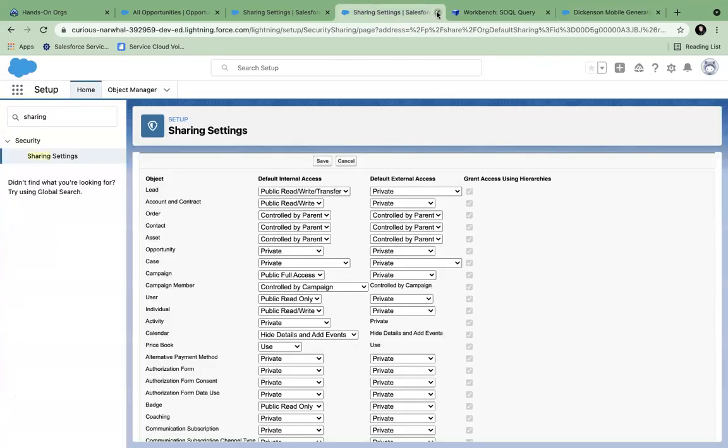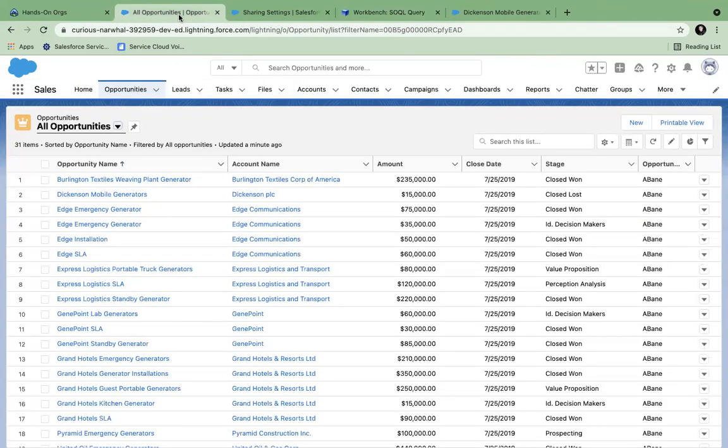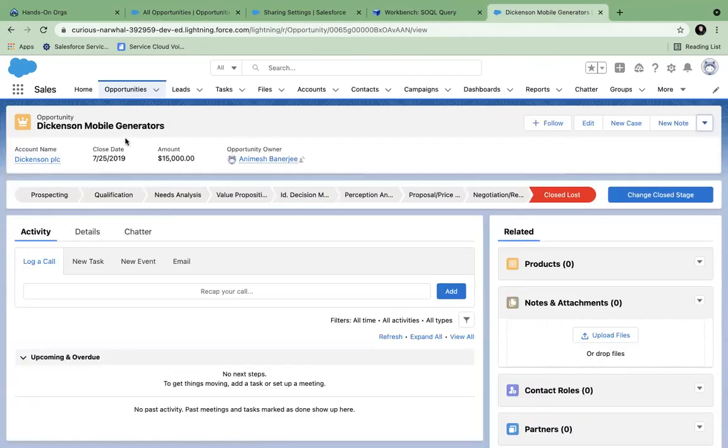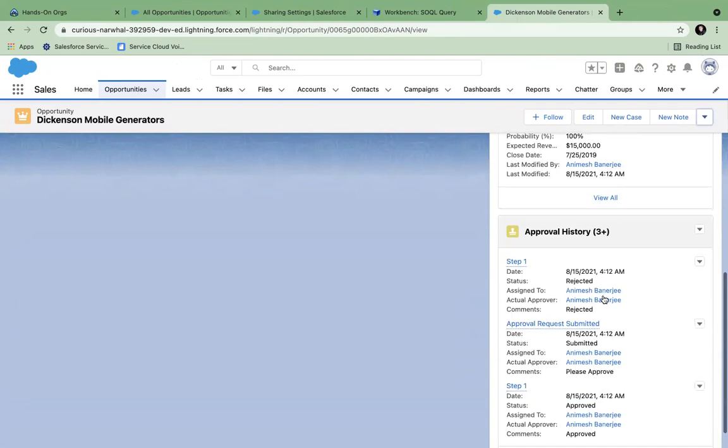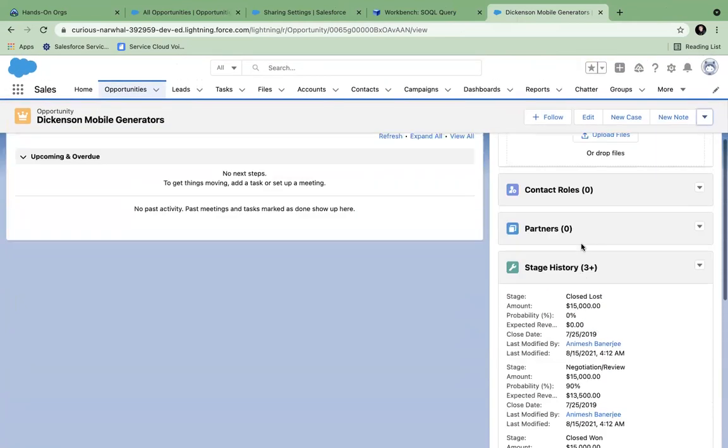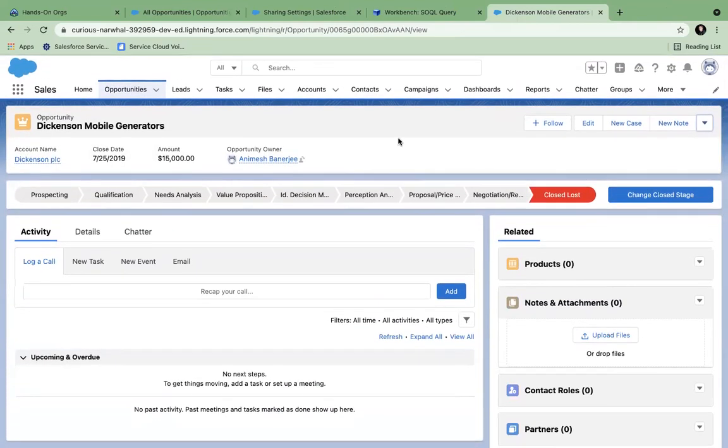Similarly, there is a related list here. And in the related list, you see there is nothing called a team, right? But team sharing is also possible.